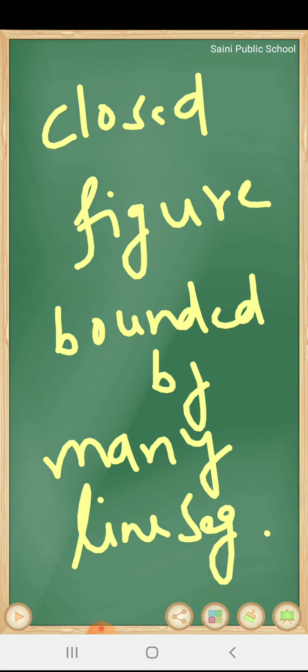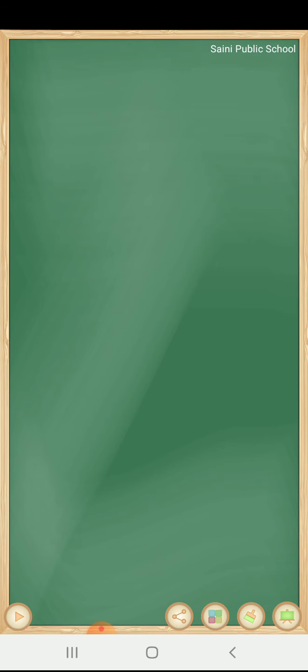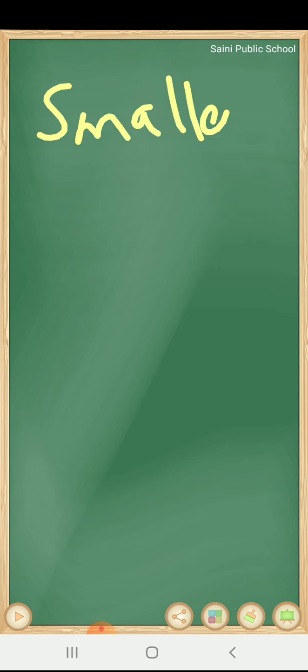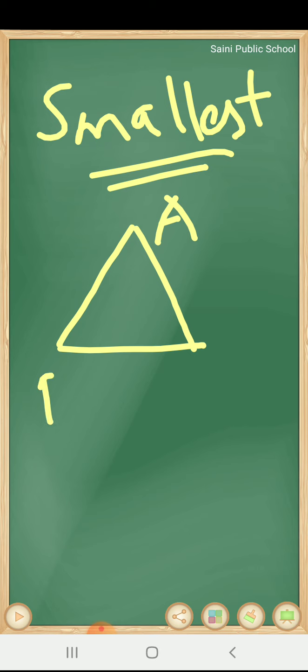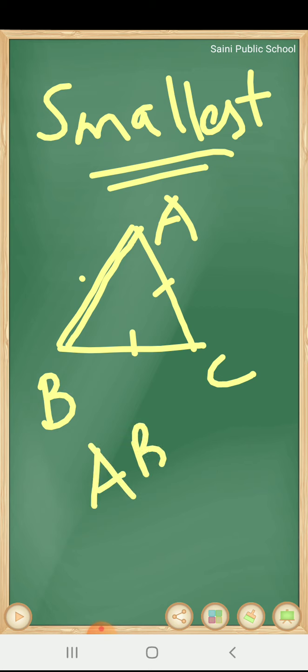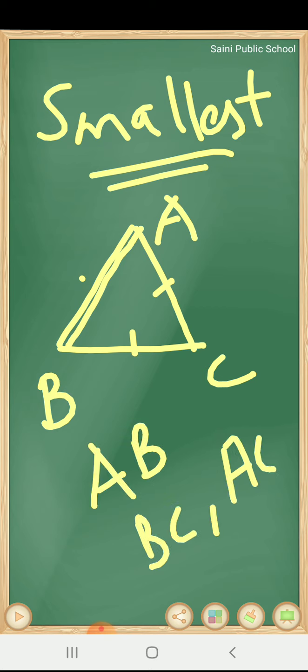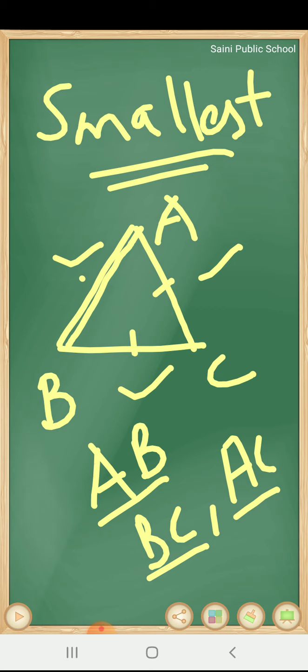Now we'll talk about the smallest polygon. The smallest polygon bounded by line segments is the triangle. You can see, suppose this is a triangle ABC. This is the smallest polygon. Why? Because it is closed, you can see it is closed, and it is bounded by three line segments AB, BC and AC. So for a closed figure there can be a minimum of three line segments. Okay, so the triangle is the smallest polygon bounded by three line segments.